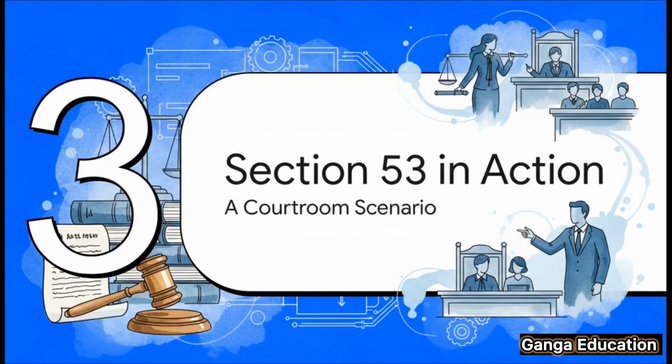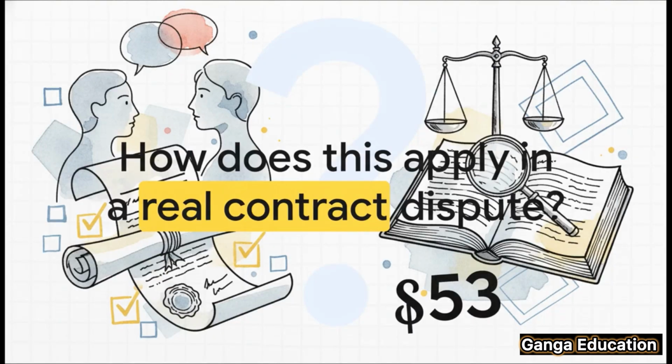So, we've gone through the theory. Now let's look at a practical example to see how Section 53 actually operates in a real-world courtroom. I think this will make the concept absolutely crystal clear for you. Let's think about a very common situation, a civil case that involves a dispute over a contract. How does Section 53 come into play here?